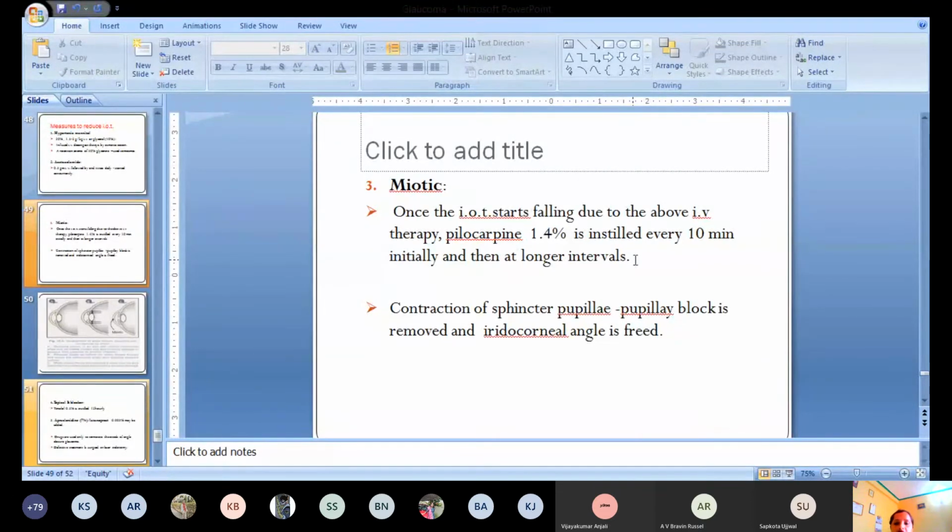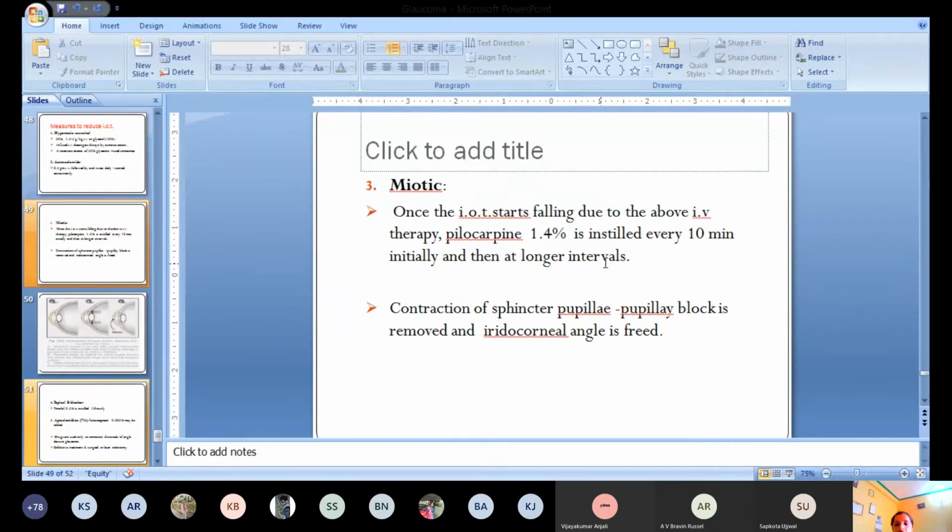The pressure should start falling. Until the pressure falls, we should not use miotics. This is a very important thing you should know. In case of high intraocular tension, miotics do not work because the sphincter pupillae muscles are not sensitive to miotics in high intraocular tension.